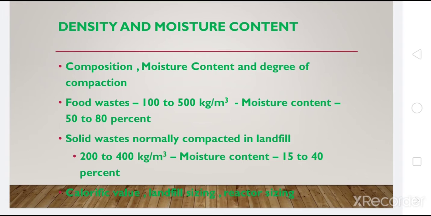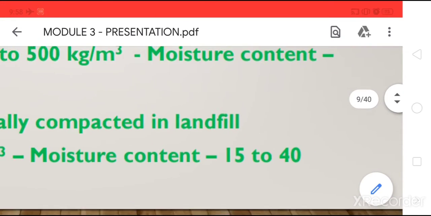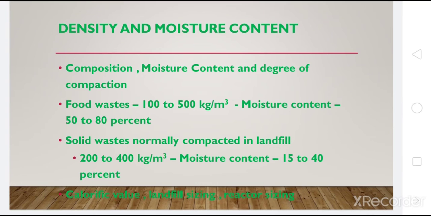Another physical property that we need to address is the moisture content. As I have already mentioned, you need to know about the fate of the solid waste. Is this waste suitable for composting? Is this waste going to get incinerated? Are they going to end up in landfill? So the moisture content of the municipal solid waste is actually important in deciding what is the fate